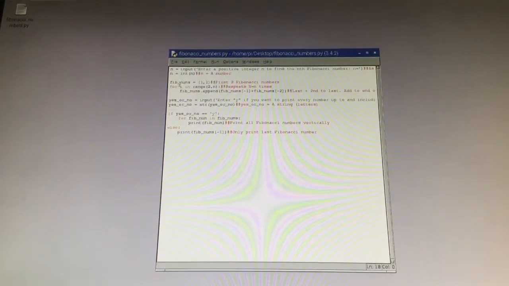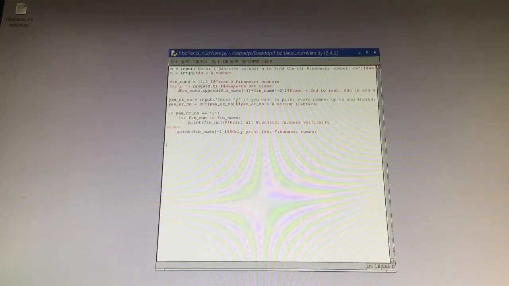And now another variable right here, this is how you make a list, in these brackets. So fib nums means Fibonacci numbers, and it equals 1, 1. That's the list, a 1 and then a 1. So right here it says first two Fibonacci numbers.